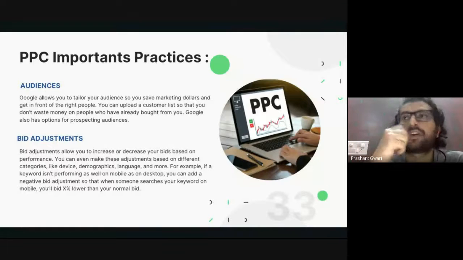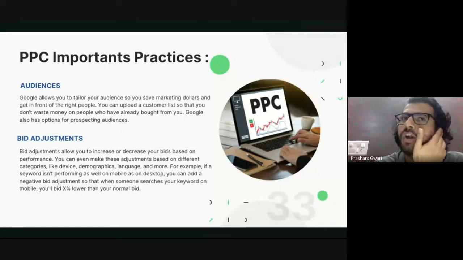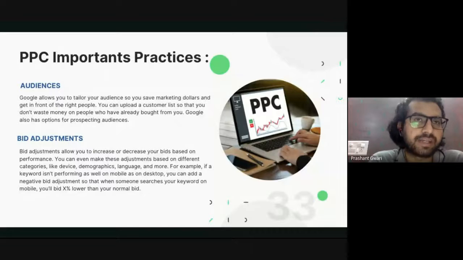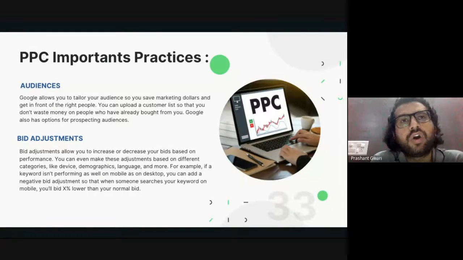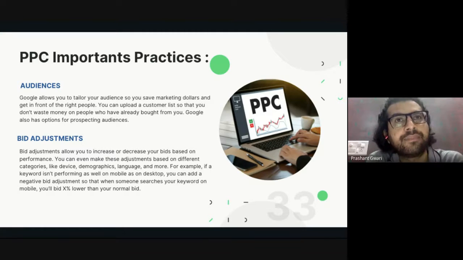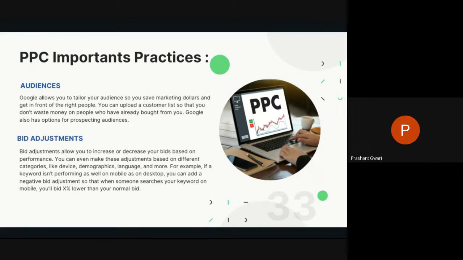For example, let's say I want to target those who want to learn digital marketing, but there are thousands of students who already learned digital marketing from us. I don't want to show my advertisement to those people. So I will upload the student list on Google Ads, and Google will not show my advertisement to those people who already bought a product from me. Same thing, I can also do that for those who visit my website; I can retarget them again if they didn't buy a product from my website.